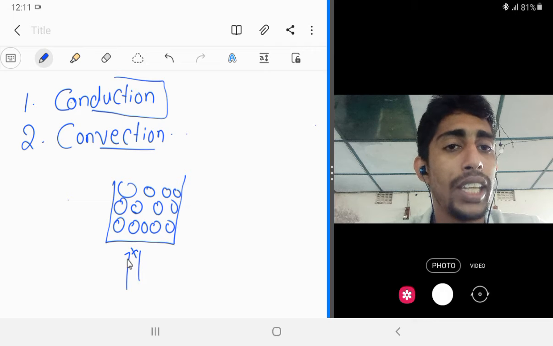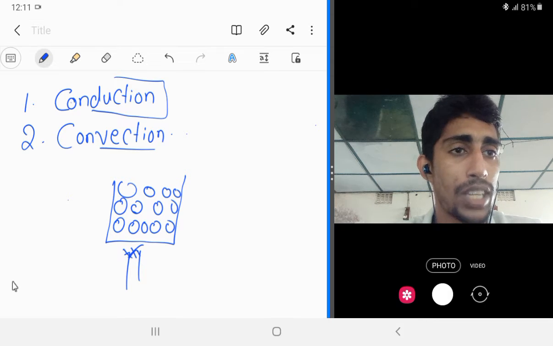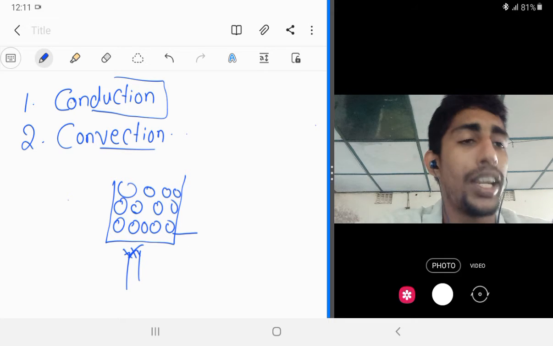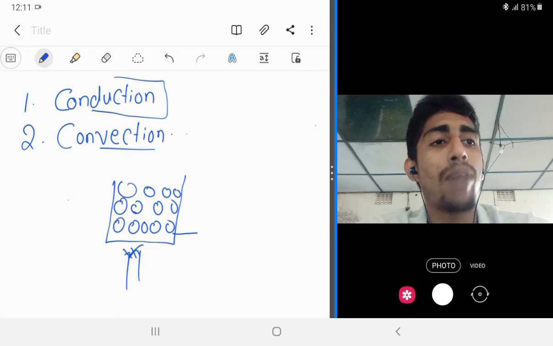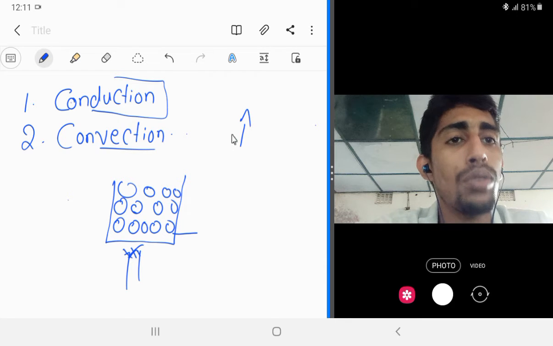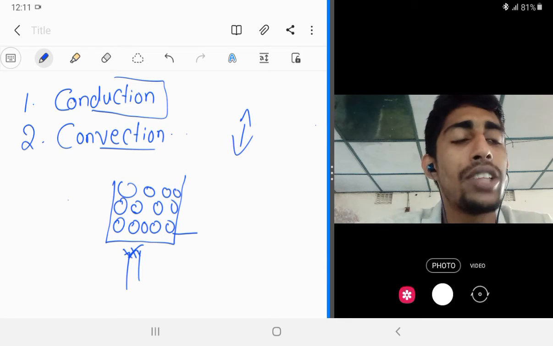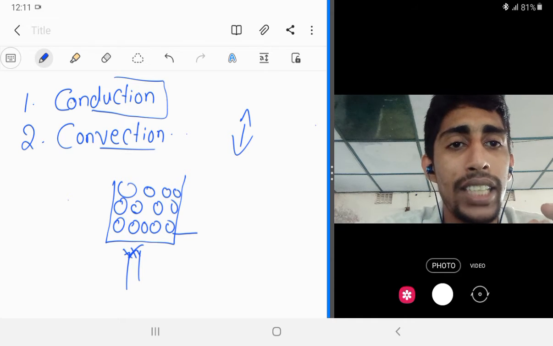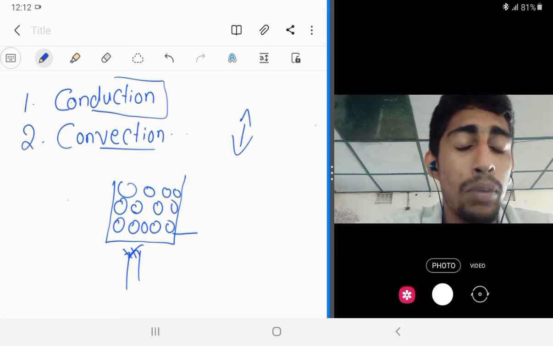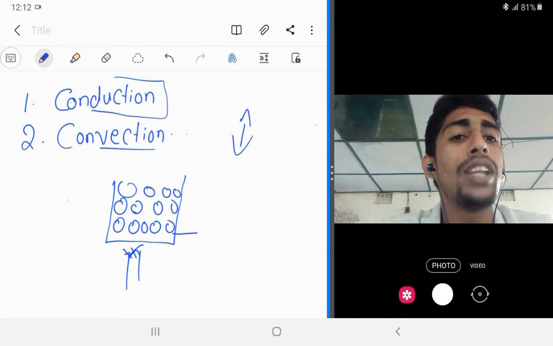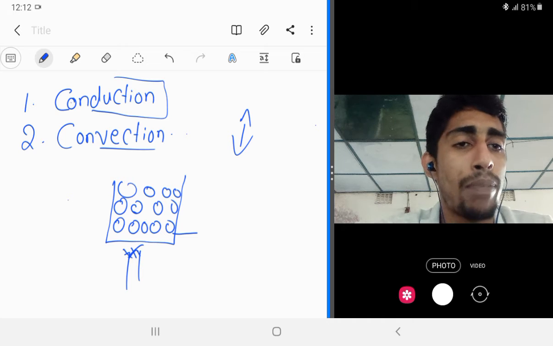Then the molecules in the bottom layer will absorb the energy and start to move up and down, means they start to vibrate.